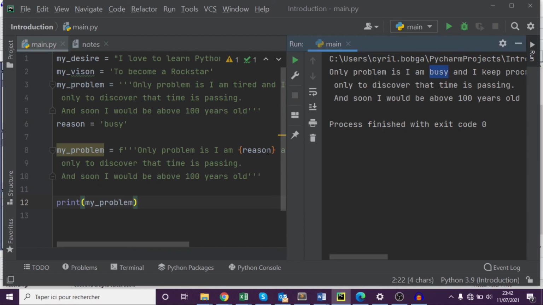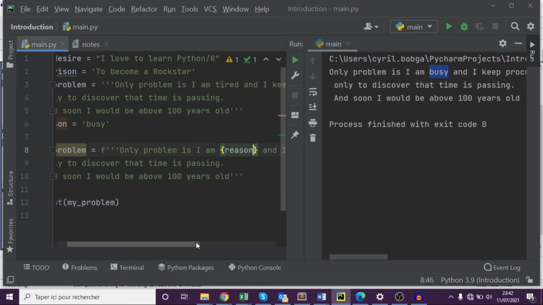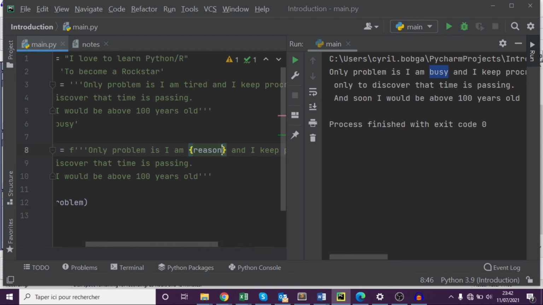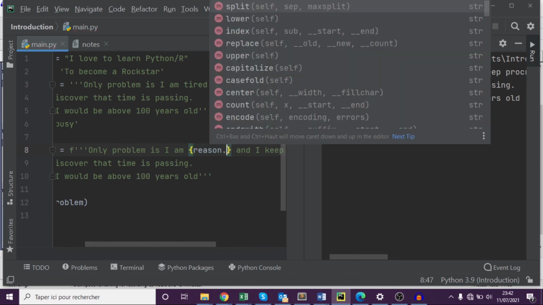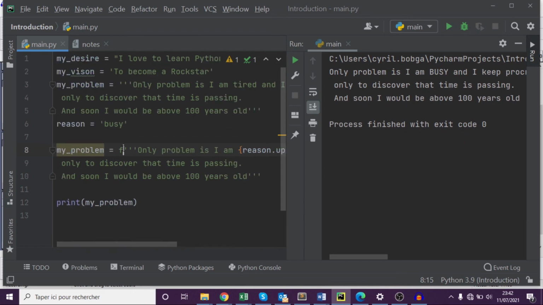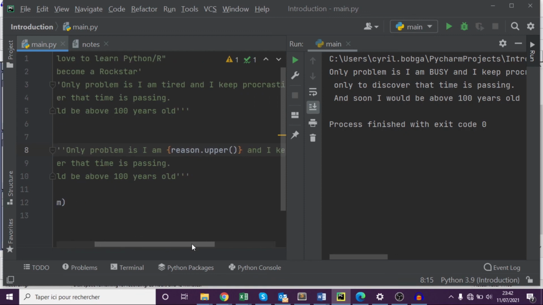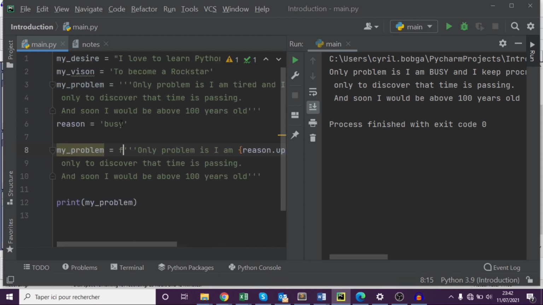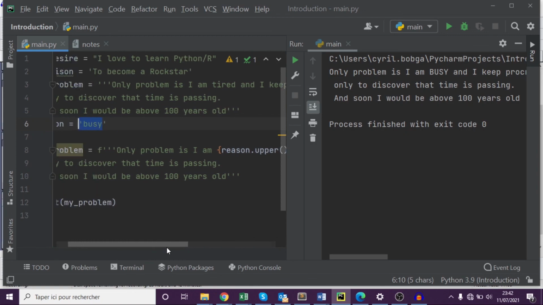So this F string helps you to be able to change variables, and you could even use methods in the F string. Like for example, you want the busy to be in upper case, remember? So we do dot upper here, we run it, and then you see my problem is I am BUSY. F strings will come in handy when you want to change variables like this, and it's easier to change rather than coming here and typing all the time, busy, tired, and all that.